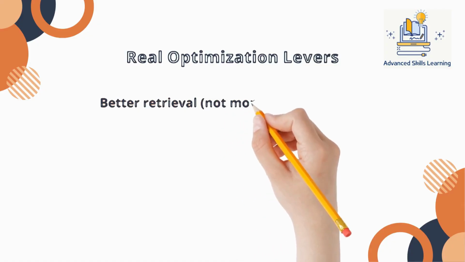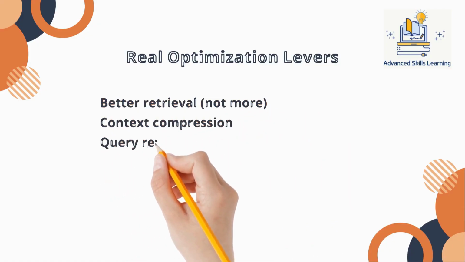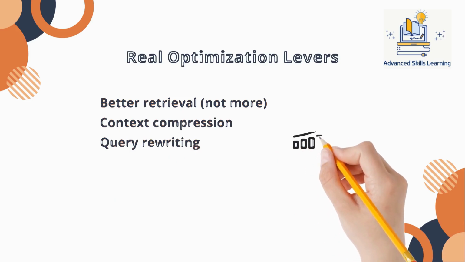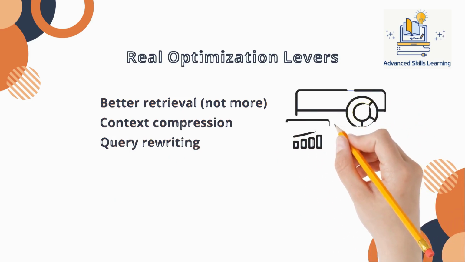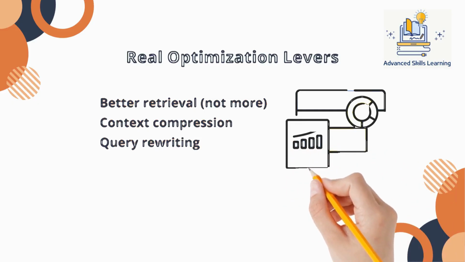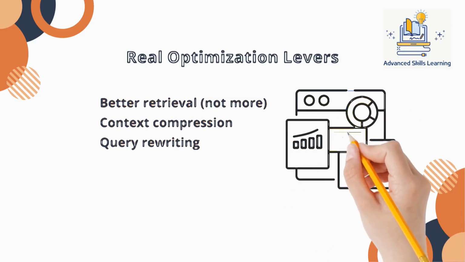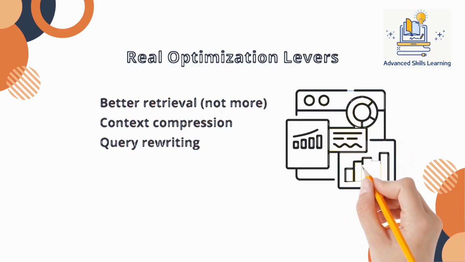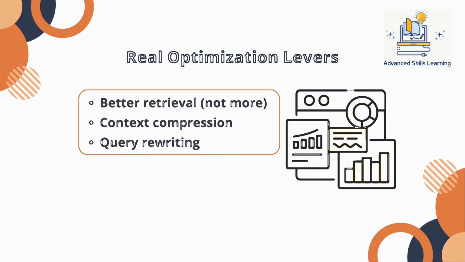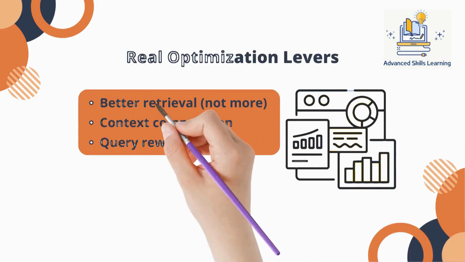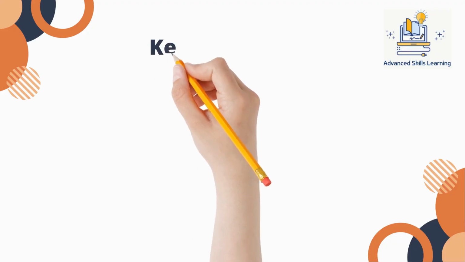So what should you optimize instead of blaming the vector database? First, improve retrieval quality rather than quantity. Better chunking, better embeddings, and better query understanding reduce the need for large top K values. Second, use context compression techniques to remove redundancy before sending data to the LLM. Third, apply query rewriting so you retrieve exactly what you need instead of everything that might be relevant. These optimizations shift the system from brute force retrieval to precision-driven design.